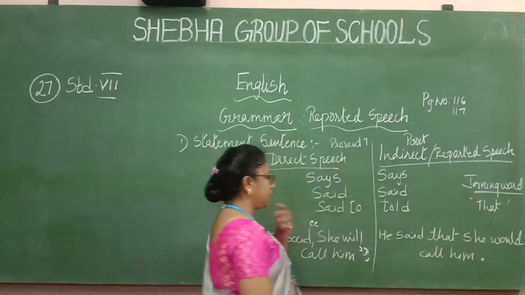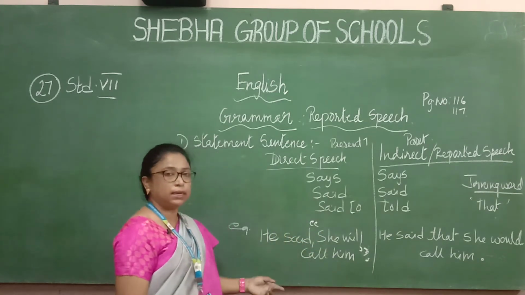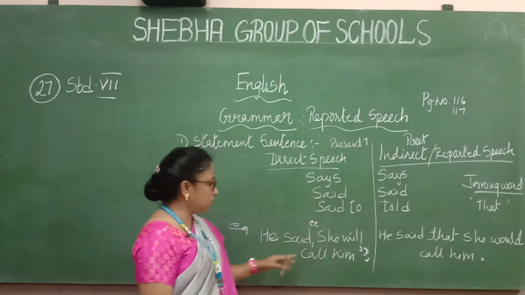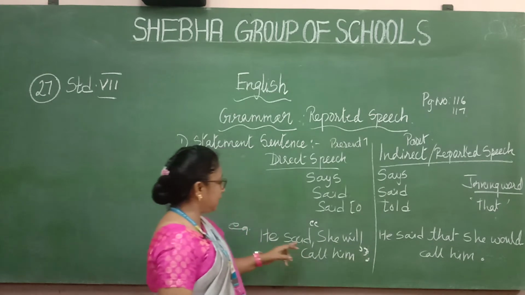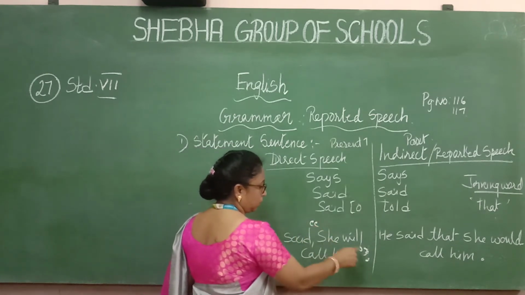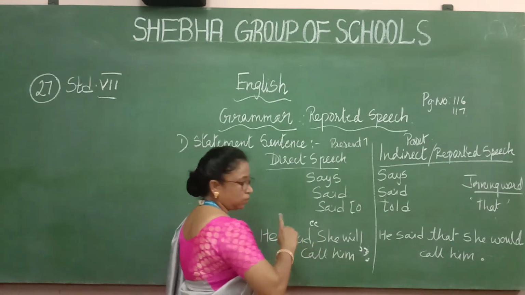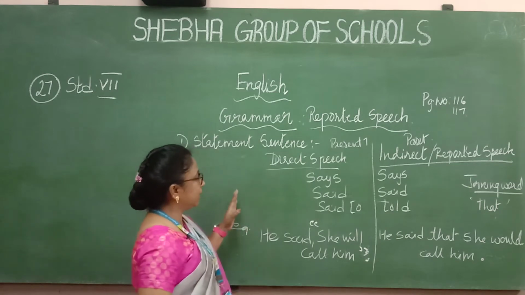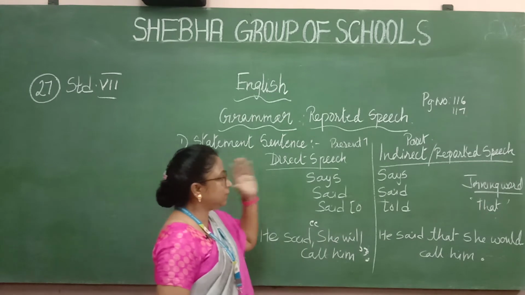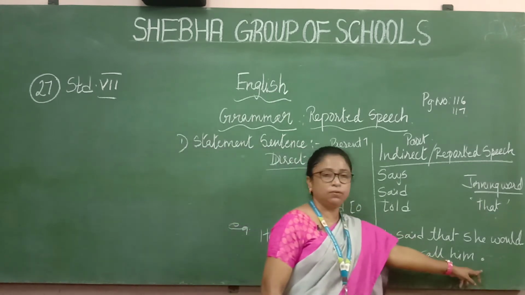Now see the example here. He said, she will call him. Said is going to remain said only. And then the joining word. See the dialogue, you have to remove all the open quotes and close quotes, because in direct speech you have to write all the important punctuation marks. But in indirect speech there is no punctuation mark, just start with a capital letter and end with a full stop. That's all.